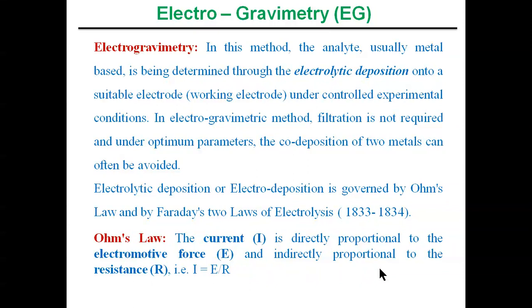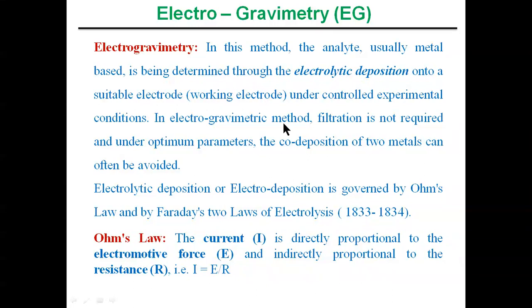In the electrogravimetric method, filtration is not required, as by the application of voltage or current we are just depositing the metal-based analyte on the surface of the working electrode.